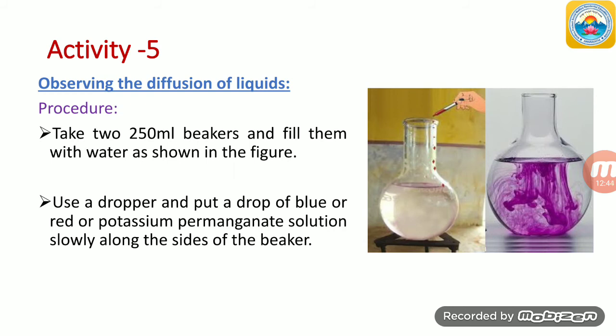See how they are dropping it. In this activity, we are using the potassium permanganate solution, students. We can also use blue ink or red ink. This way, just drop slowly along the sides of the beaker. Understood what I am saying?